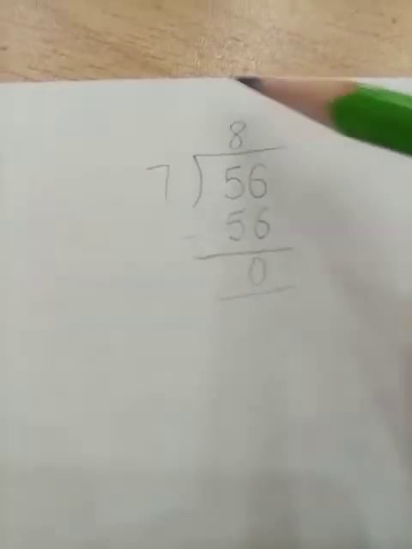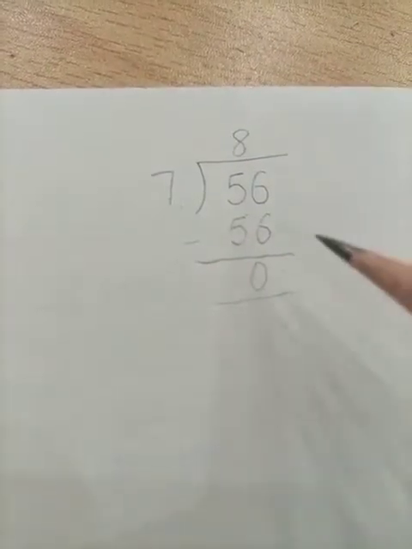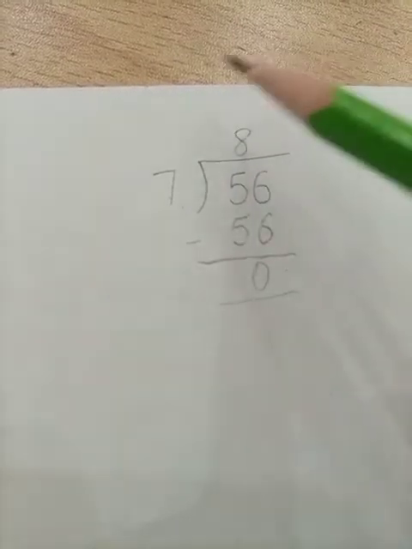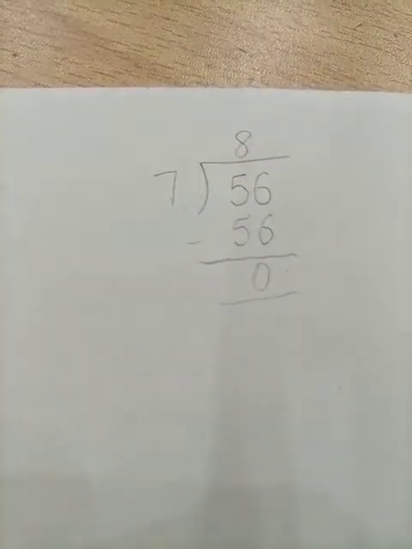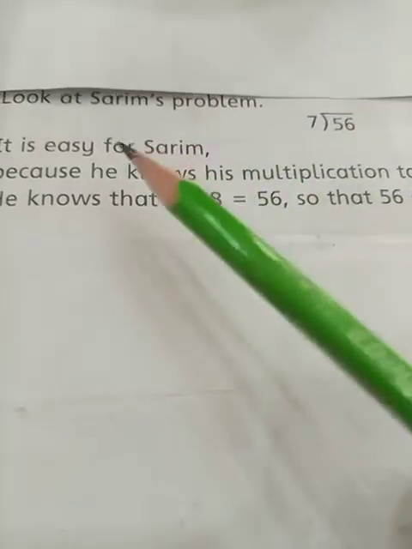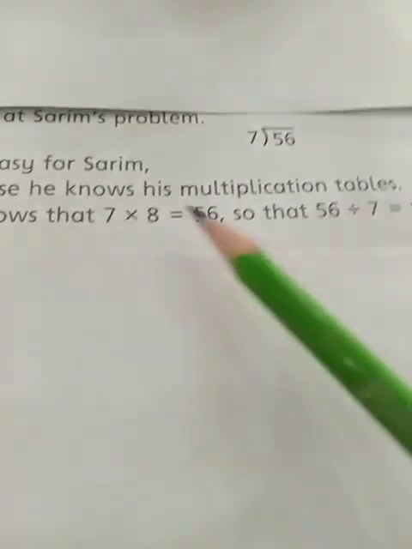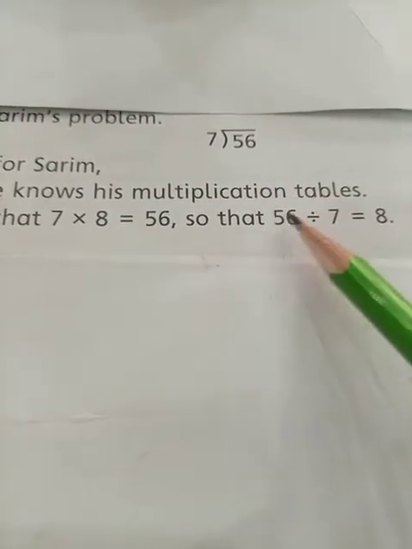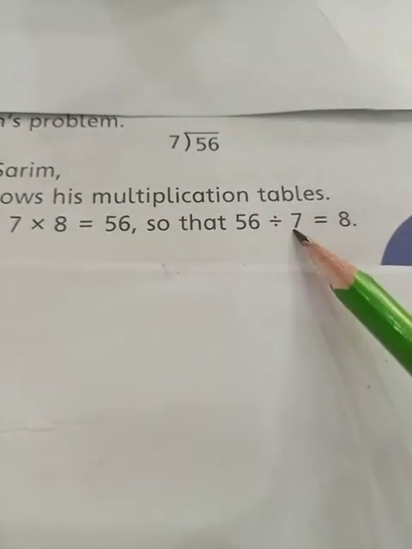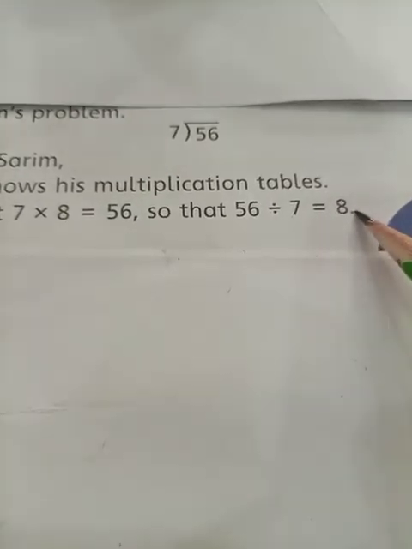So students, here is our division process. We have helped out Sarim to find these numbers. Now look at this students. We have solved Sarim's sum, and look at this, 56 divided by 7, and our answer is 8.